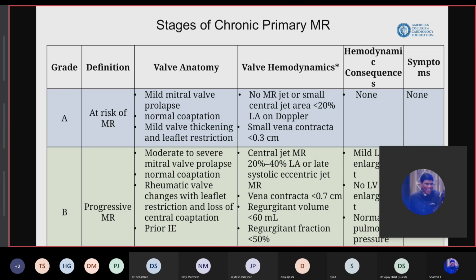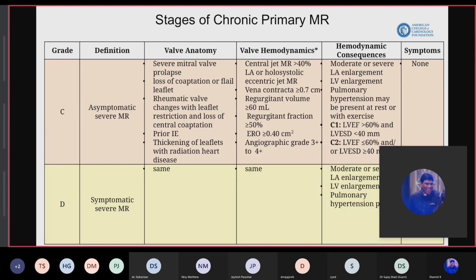And the same stages C and D are severe MR, according to the symptoms. The main problem is LV dysfunction, because if LVEF declines towards 60%, or when the LV is unable to contract and the end systolic diameter is 40, it is the onset of LV dysfunction.